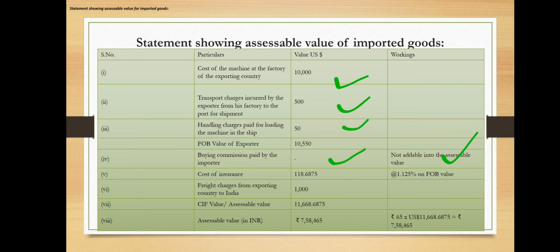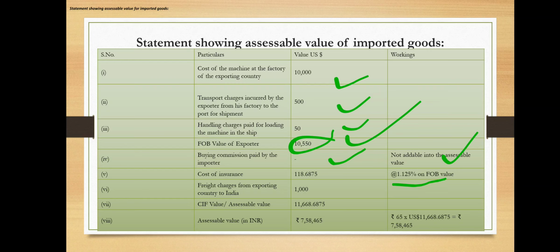Okay, so then cost of insurance. In this problem, what we see is that no idea about insurance is given. There is no proper information regarding cost of insurance. So if it is not given, it means we need to go with 1.125% on the FOB value. Here FOB value is 10,550. 10,550 multiplied by 1.125%, you will get 118.6875. That will be called the cost of insurance.